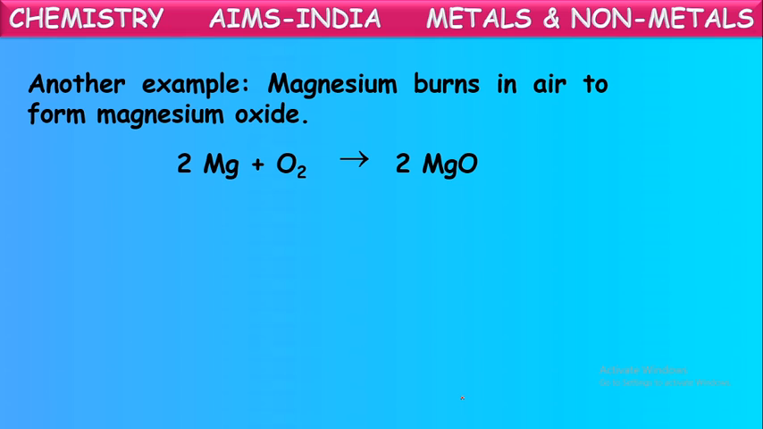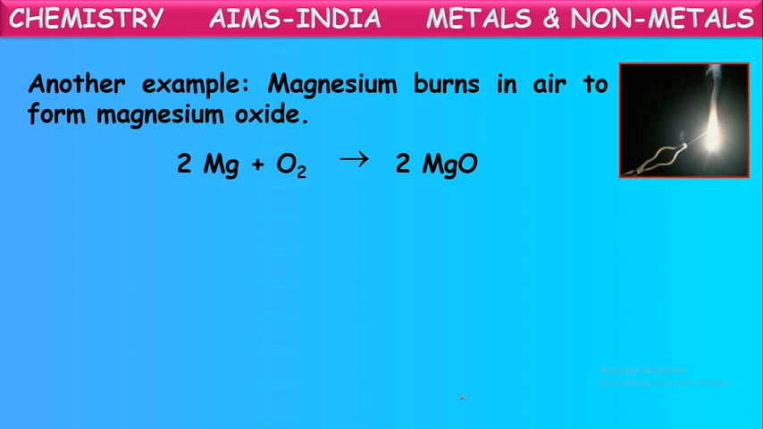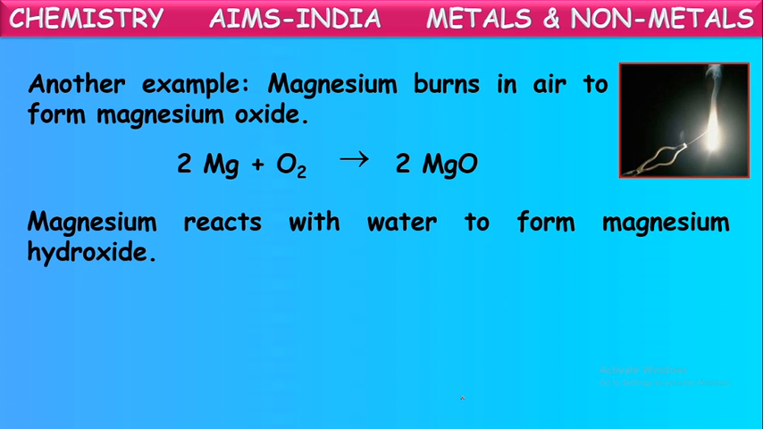Another example, magnesium burns in air to form magnesium oxide. Magnesium burns with a dazzling white flame and forms magnesium oxide. Magnesium reacts with water to form magnesium hydroxide. Yes, magnesium even reacts with water to form magnesium hydroxide. This magnesium oxide and magnesium hydroxide both are bases.